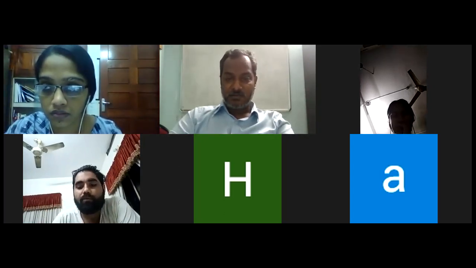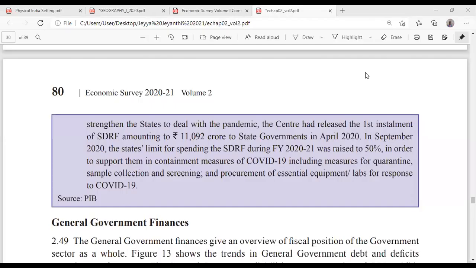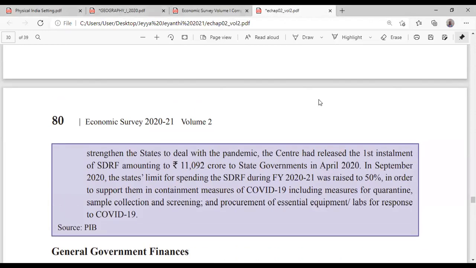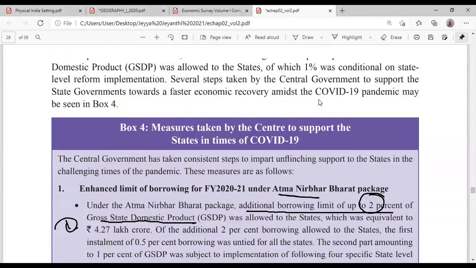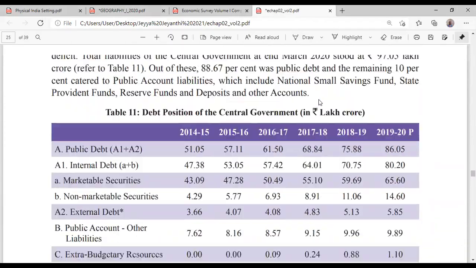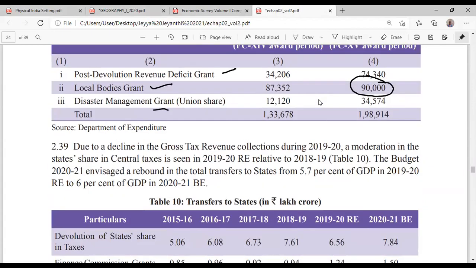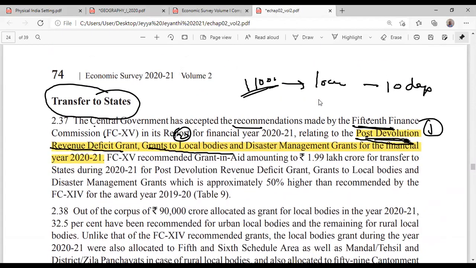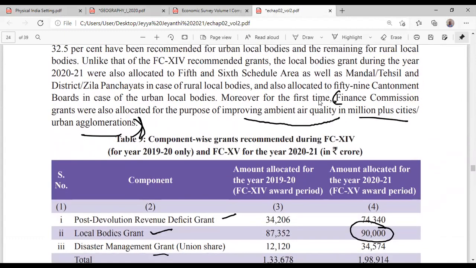Recently you told that for the first time Finance Commission grants were also allocated for improving that, I didn't get. Have you written that? Did you write it or not? I was not able to write that. Okay, now read this. This one you're saying? Yes.